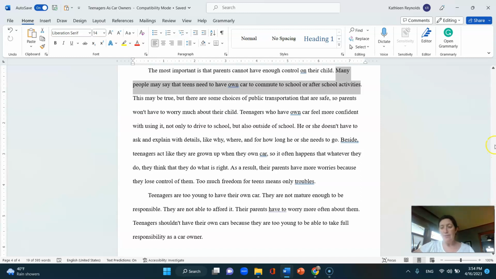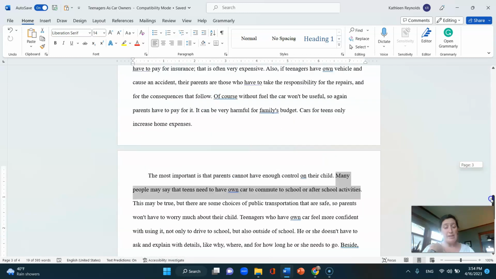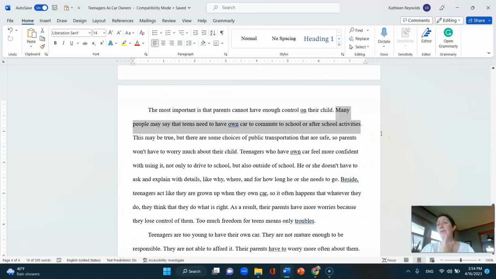Okay, so as a reminder, we still need an introduction and a conclusion in our argument essay. We need the 3 body paragraphs, and we can support our topic sentences with examples, details, or anecdotes. If we want to, we can also use counter argument, and that could be in 1 paragraph, in 2 and 3. It can be in many paragraphs, whatever works for the message that you are trying to communicate in your essay. Just remember, with the counter argument, you quickly mention the other side and then spend the rest of the paragraph explaining why that side is wrong.